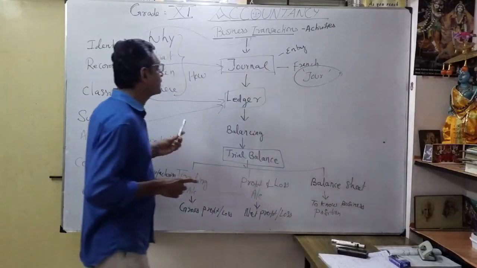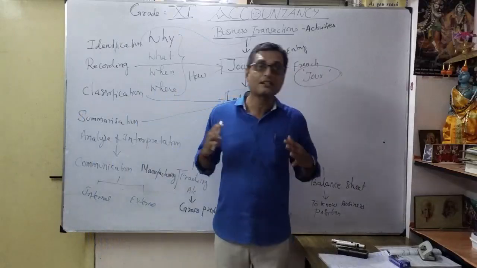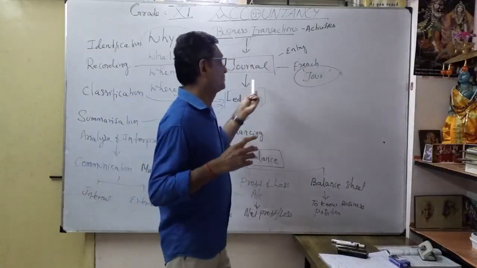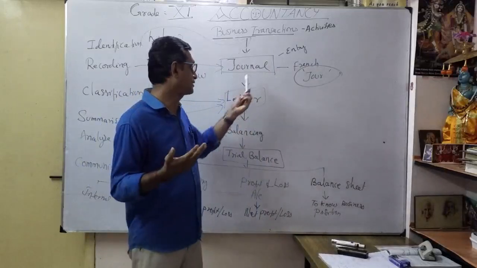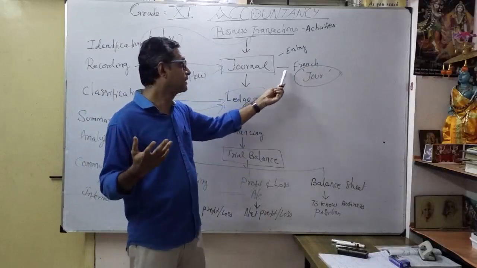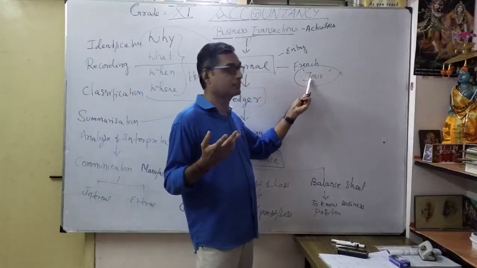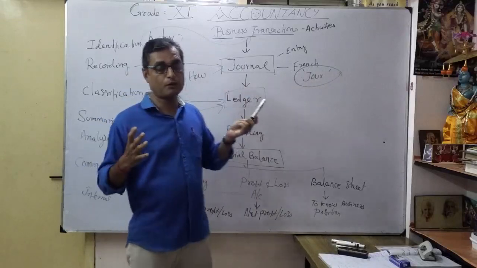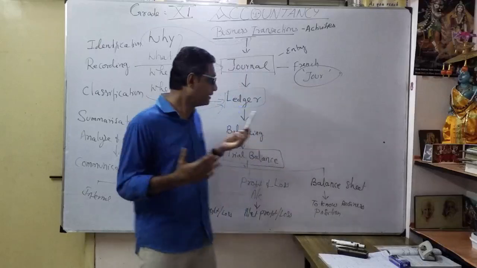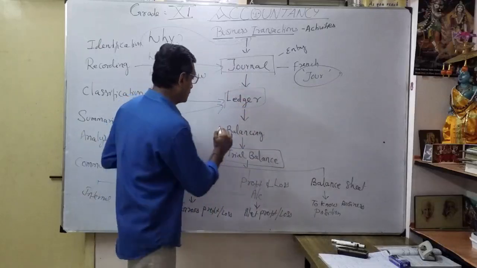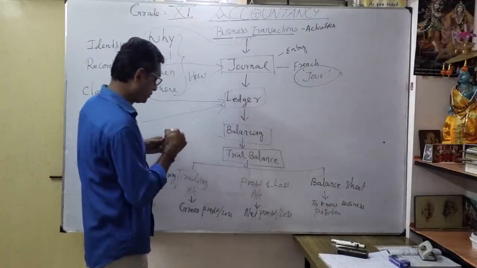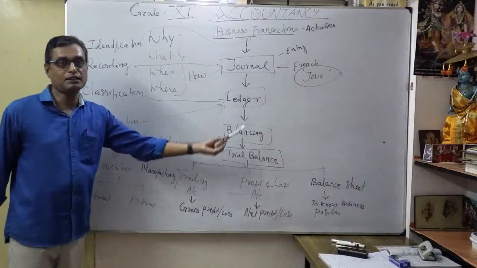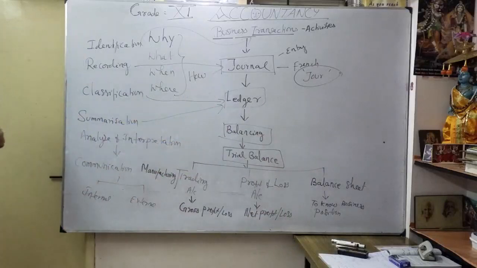So what is the journal entry? It is nothing but what? It's the recording of a transaction as a journal. Recording of a transaction, or a process of transaction, is called a journal entry. It comes from the French word jour. Correct? That is why it is called a journal entry. So here we are going to learn how to form journal entries. Okay, from the journal entry, thereafter we will subsequently discuss each and everything. Now you understood this map, you are able to clearly follow. Correct? This is a very important map. Just watch. I will give the time. Okay.